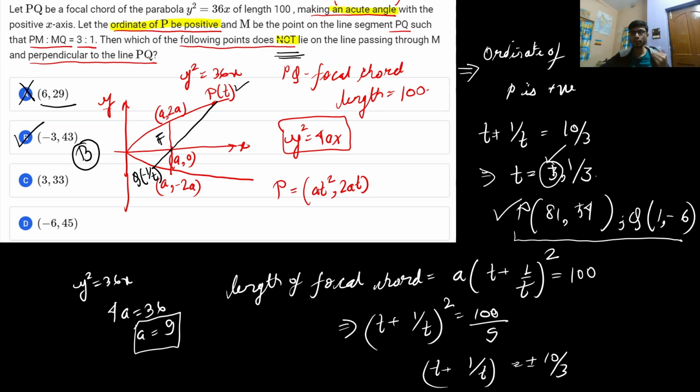I took this problem for this purpose because the focal chord is very important. How to take the parametric format is also important, and similarly the length of the focal chord is also important. I hope you are able to understand how I eliminated the many roots. How to eliminate roots is a very important thing. By reading the question, it tells me two conditions: it must be acute, and the ordinate of point P should be positive. From there I got the implication that the root should be taken as the positive one, and that is the T value equal to 3. That's how I approached the problem, and that's the importance of this problem.